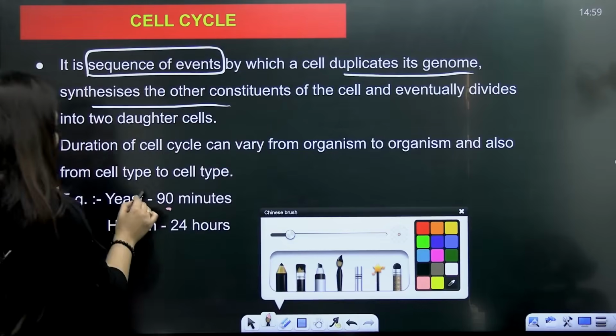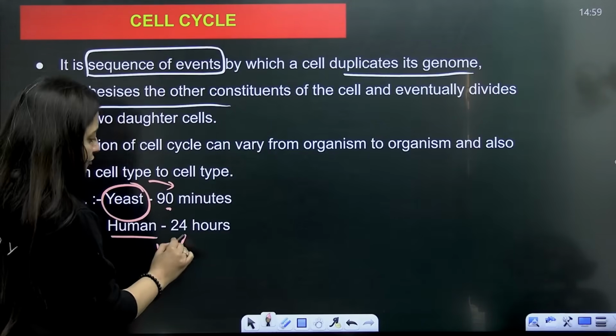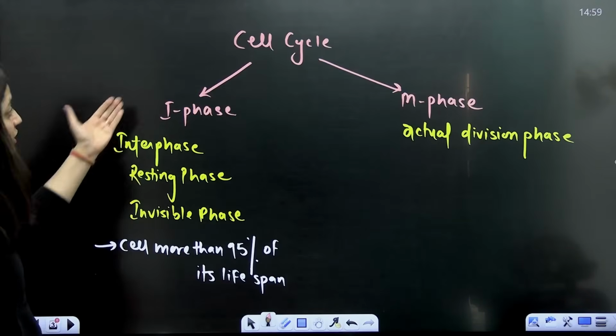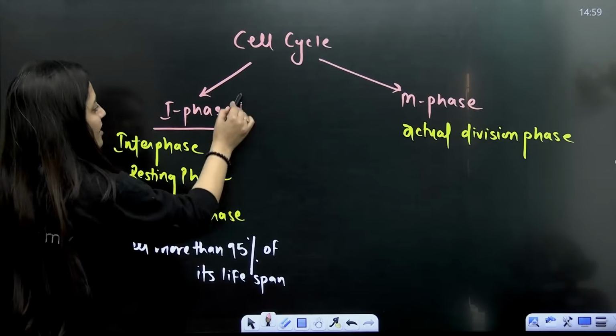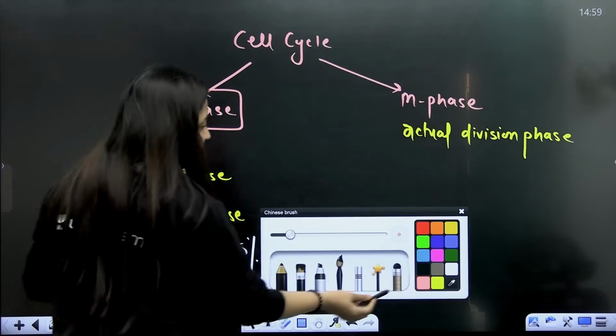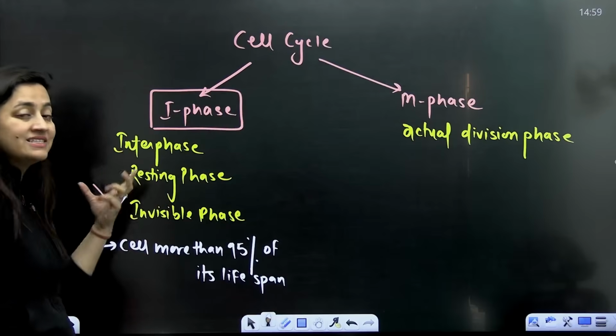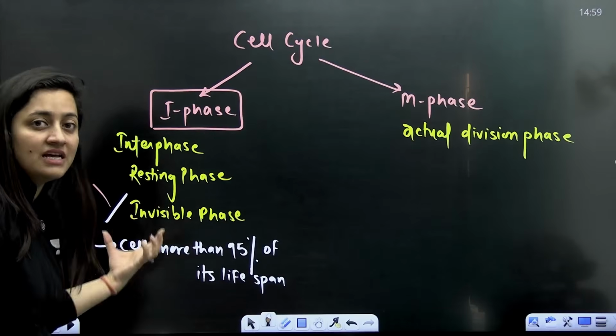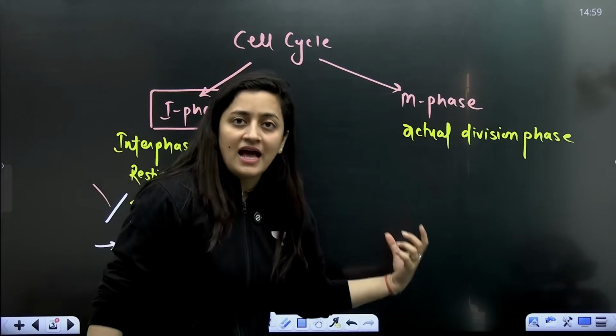When you talk about the cell cycle, its duration can vary from organism to organism. For example, in yeast it is 90 minutes, and in the case of human it is 24 hours. Here you have the I phase, which is also known as interphase, resting phase, invisible phase, and preparatory phase. And the M phase is the actual division phase.